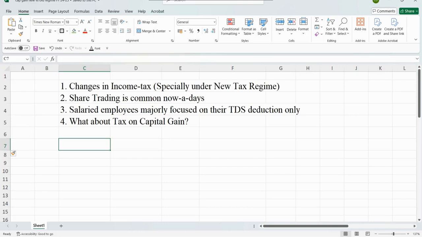Today we are going to discuss the calculation of income tax. The topic is quite common, but the purpose of our video is the changes in income tax, especially under the new tax regime. Share trading is quite common nowadays, and salaried employees majorly focus on their TDS deduction only. But what about the tax on capital gain, if any? So today we are going to calculate the income tax of a salaried employee who also has income from capital gain. For ease of understanding, we are going to take short-term capital gain as our example. So let's get started.